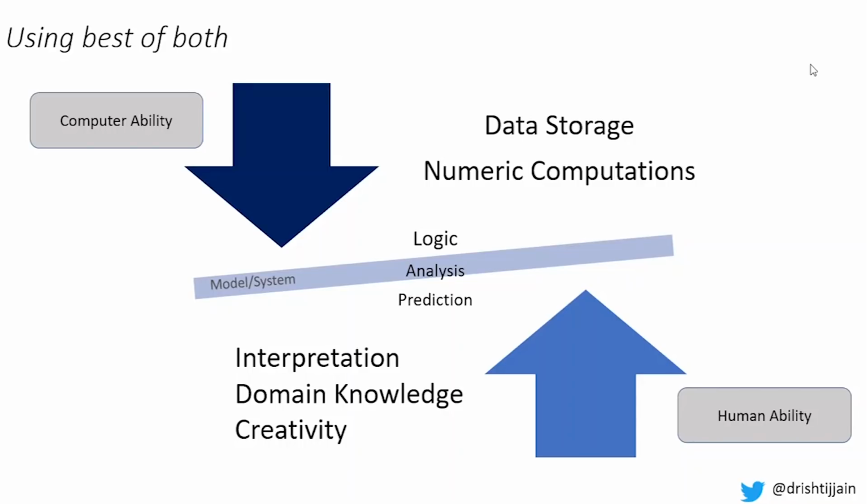It is very important that you use the best of both. Having your human ability, using your logic and prediction, the interpretation of a model is very important. It is something that many times gets ignored because you're using the computer, applying advanced models to create results. But it is very important to not forget that human touch.